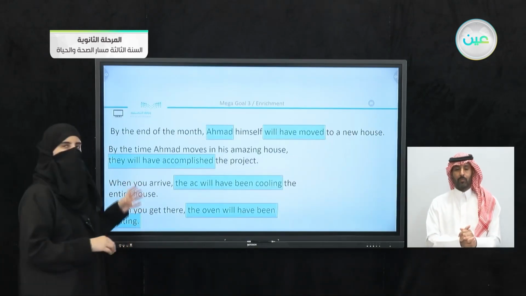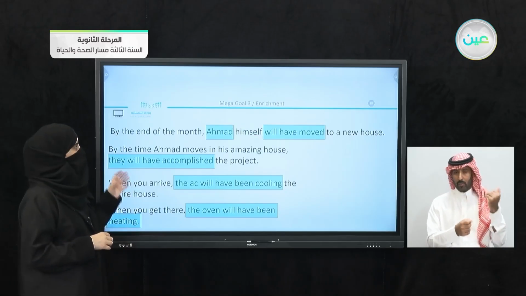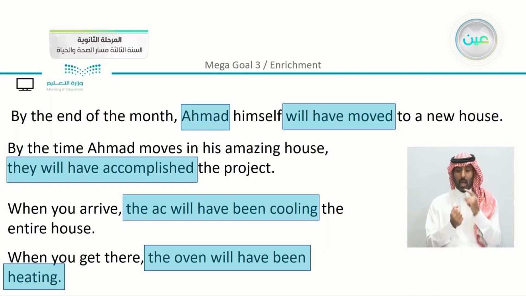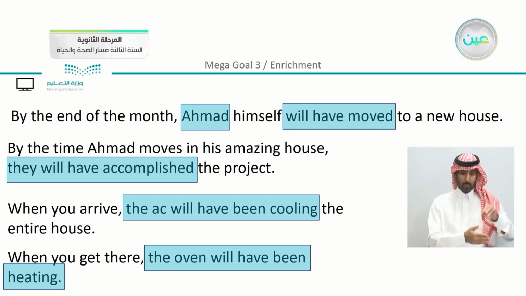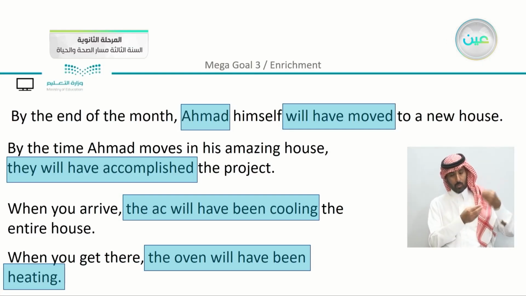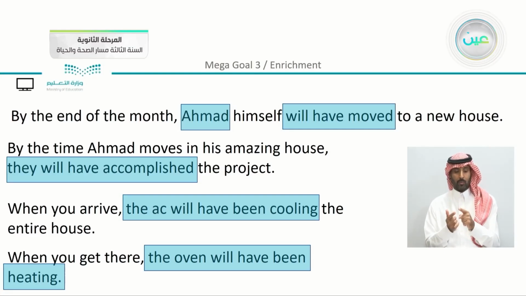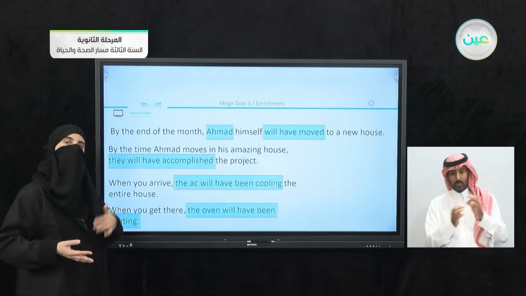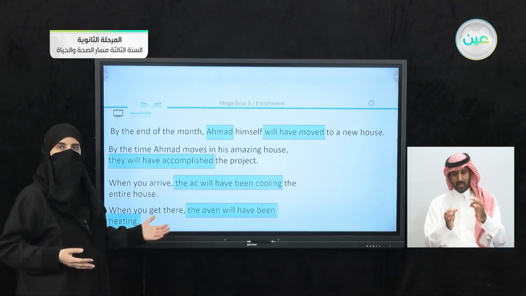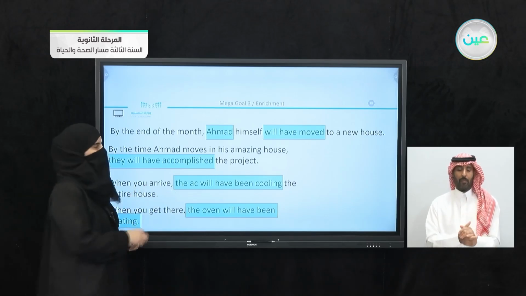Now, just to recall what are the examples that we have here, we said, for example, Ahmed himself will have moved. By the time Ahmed moves in his amazing house, they will have accomplished. The AC will have been cooling, and we have the last one, the oven will have been heating. So you can see that we have here the future perfect simple, and we have the future perfect progressive in the other two sentences.